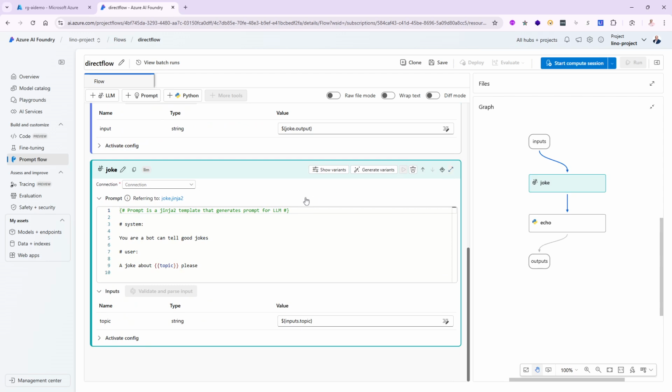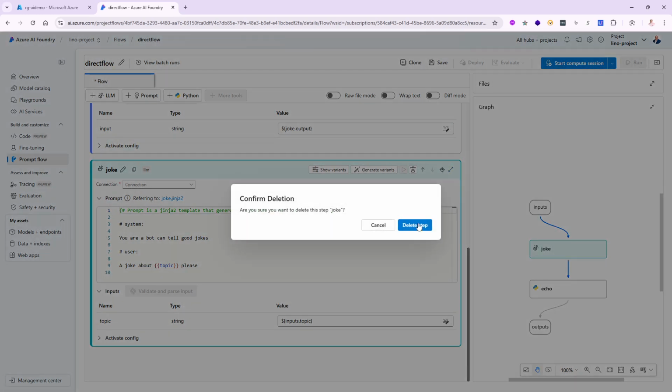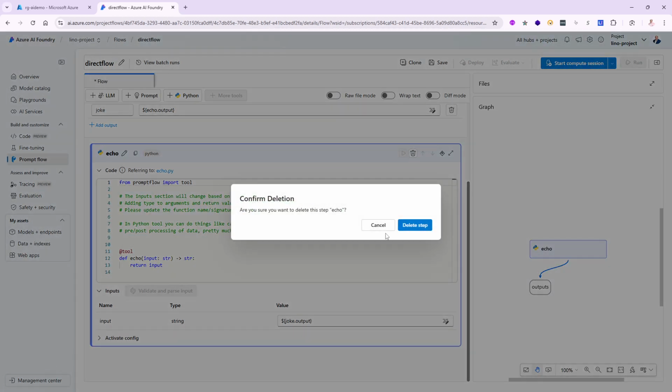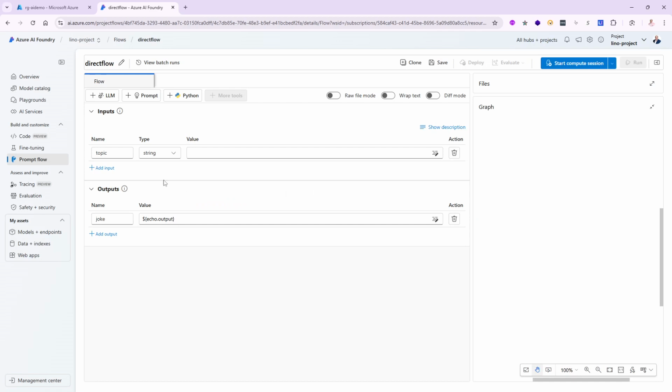I actually do not want to have any of this stuff. So I'm going to go to the joke for the LLM, and I'm going to delete this out of there. And for the echo for the Python code, I'm going to delete that as well. And now I have a completely brand new slate.